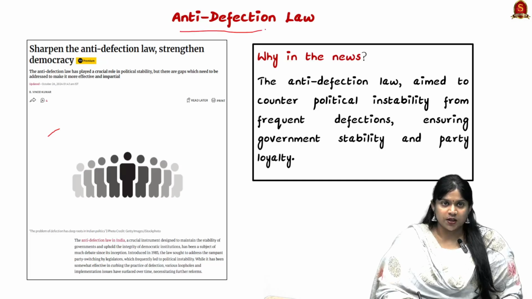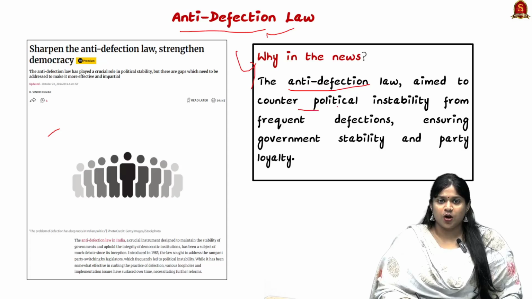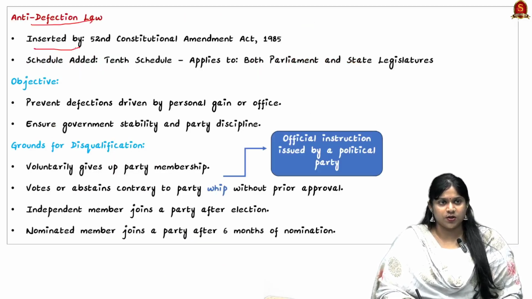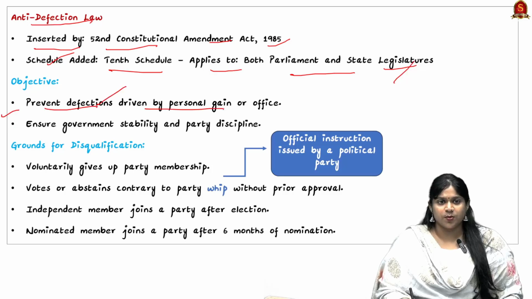The next topic is the anti-defection law. So why was it in the news? The anti-defection law aims to counter political instability from frequent defections, ensuring government stability and party loyalty. So what is the anti-defection law? It was inserted by the 52nd Constitutional Amendment Act of 1985, and added as the 10th Schedule, and it applies to both Parliament and state legislatures. Now looking into the objective: to prevent defections driven by personal gain or office, and to ensure government stability and party discipline.